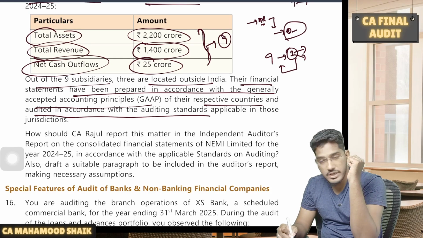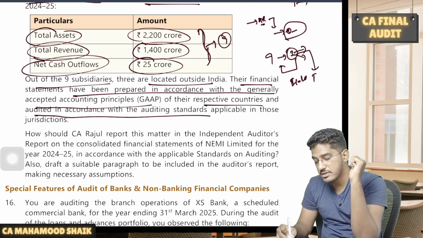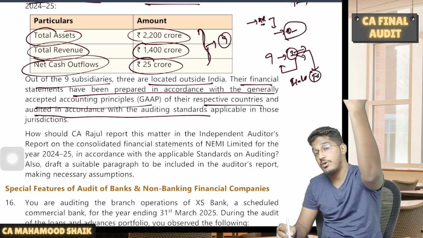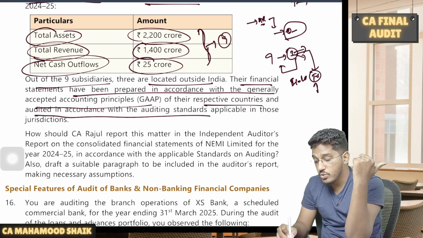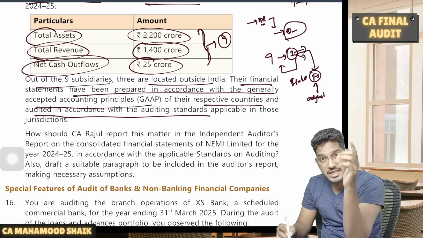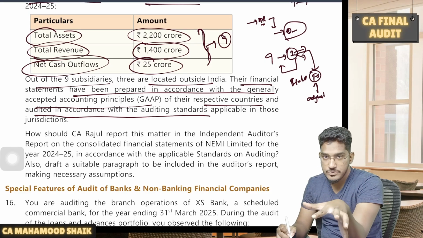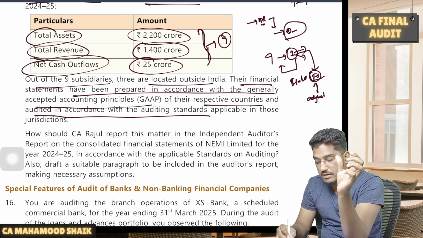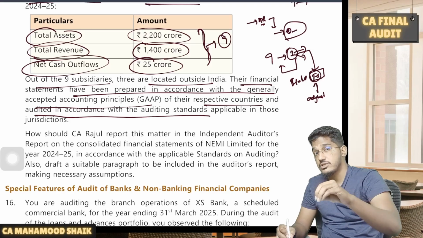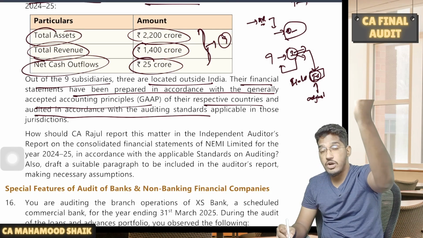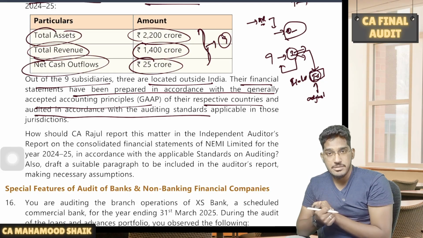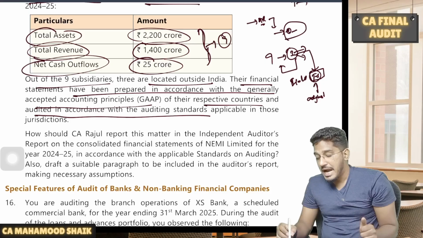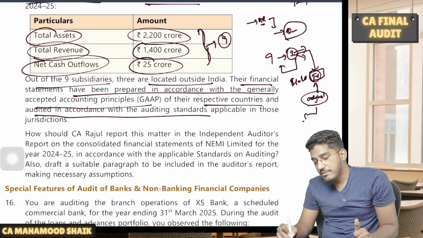Now, can they be directly consolidated? No. Now, what should management do? This holding entity should take these subsidiaries' financial statements, which are prepared as per GAAP of that respective country, and make adjustments in order to make them compliant with the GAAP of India. The management of the holding company, the management of the client, has to make adjustments to the financial statements of those foreign subsidiaries in order to make them compliant with generally accepted accounting principles in India, and they will do all those adjustments and then they will consolidate.